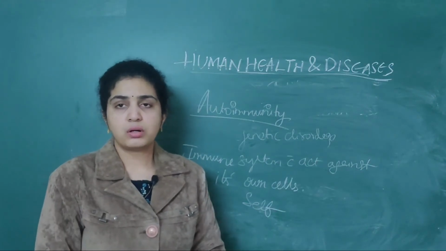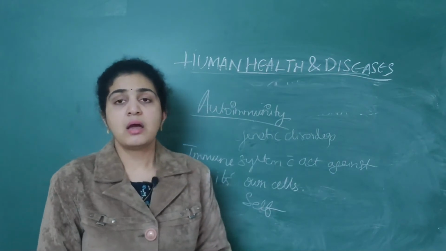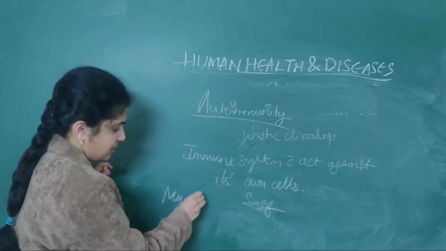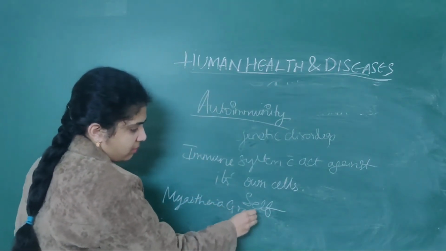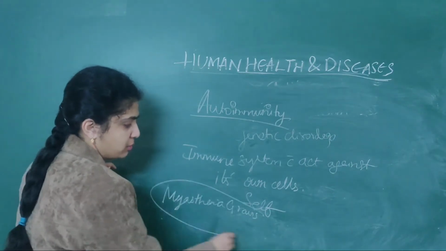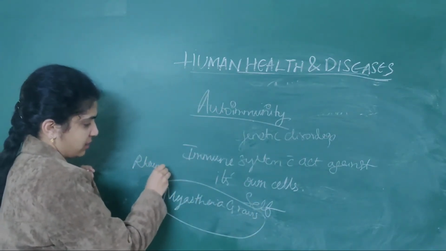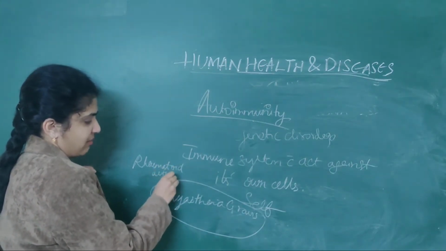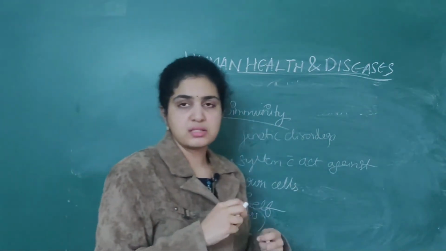So what are the disorders which are associated? The most common autoimmune disorders are myasthenia gravis and rheumatoid arthritis. Our immune system will act against its own cells and destroy the cells.